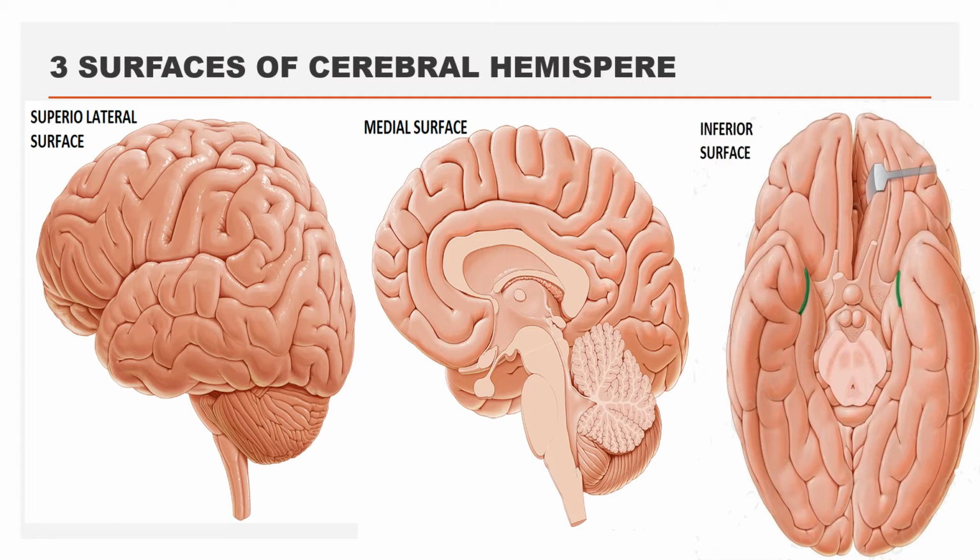It is facing the medial surface of the other cerebral hemisphere and is separated from it by a fold of dura mater called the falx cerebri. The inferior surface is the third surface of the cerebral hemisphere. This surface is resting on the base of the skull. This surface is divided into two parts, anterior orbital part and posterior tentorial part.